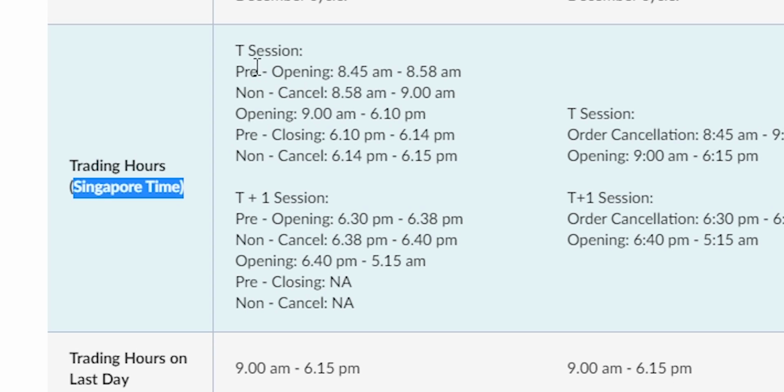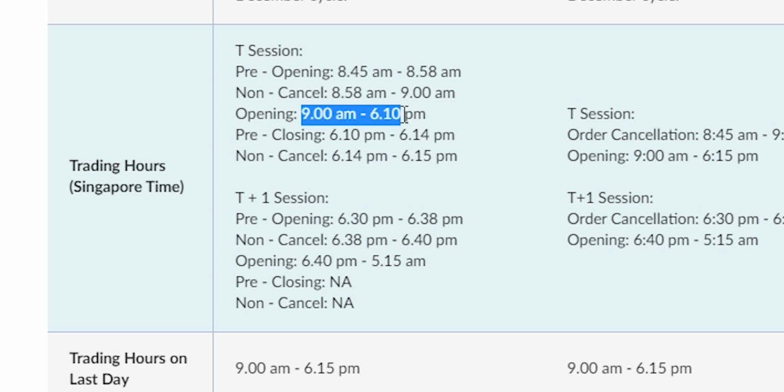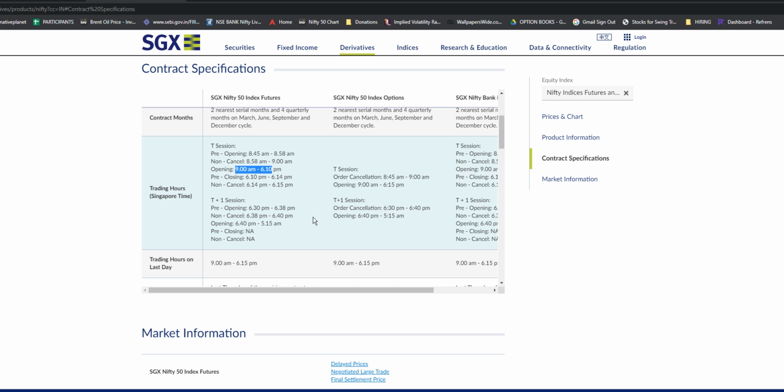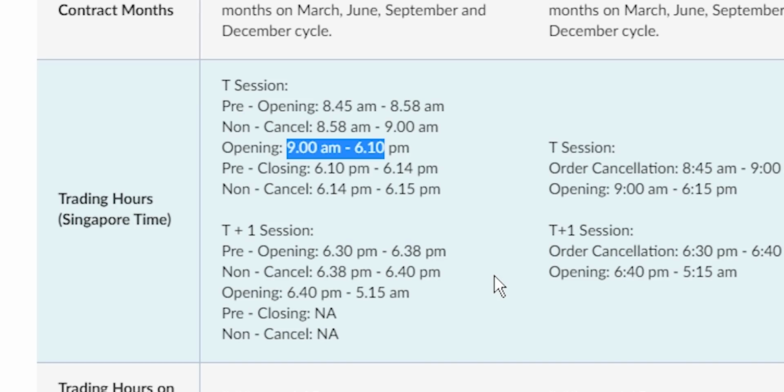So forget about the pre-opening. Let us look only at the trading hours. It trades from 9 a.m. to 6:10 p.m. Singapore time, which means Indian time is morning 6:30 to afternoon 3:40. Our market closes at 3:30 and the Singapore market closes at 3:40, 10 minutes later. In the morning, we open around 9:15, but they open at 6:30 in the morning. Whatever trade happens during this time is considered the T session.